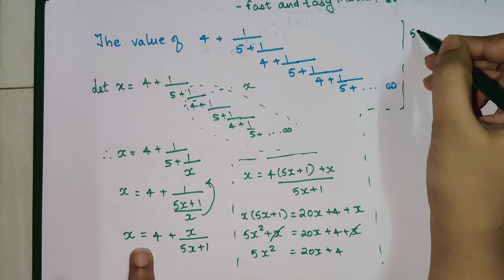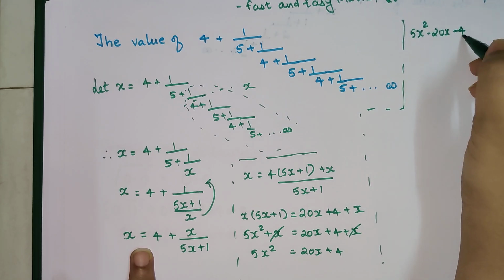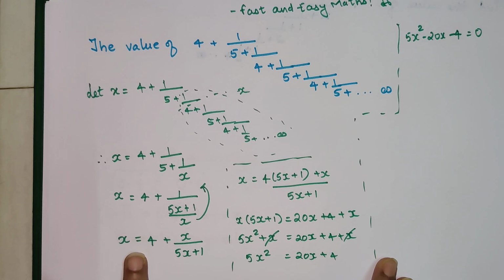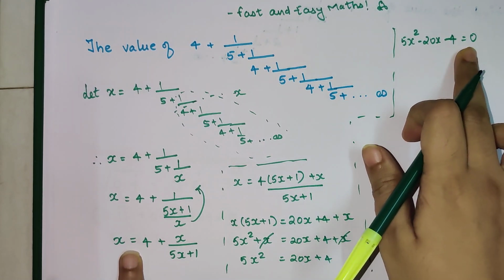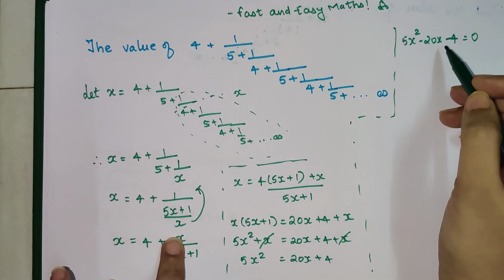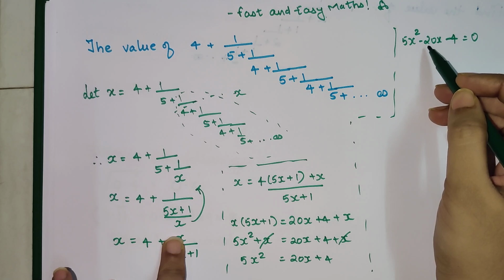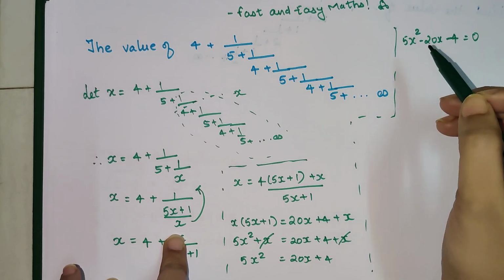So let's write this down: 5x² − 20x − 4 = 0. Now if you want to factorize this, you will get 5 into 4, which is 20, but you cannot get the factors in such a way that the plus or the minus of the factors will get you a minus 20.